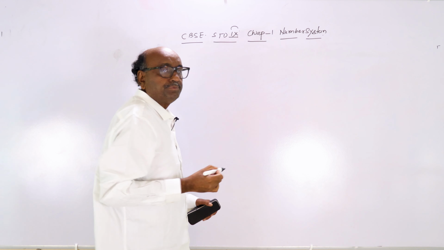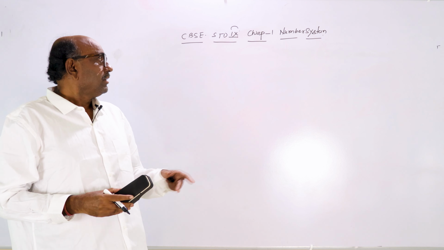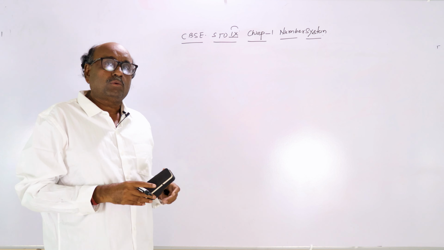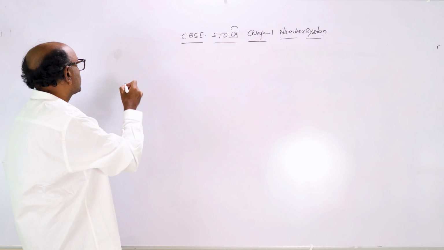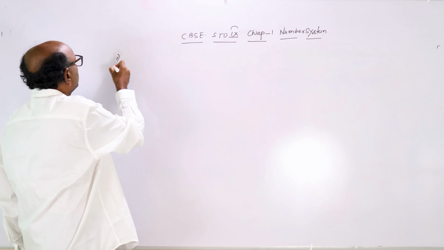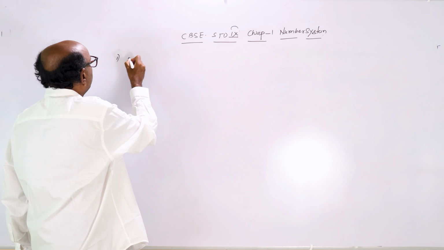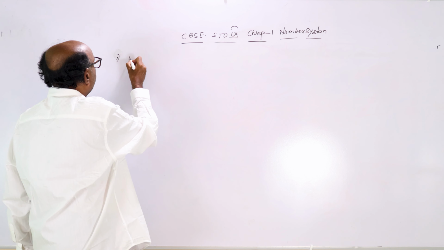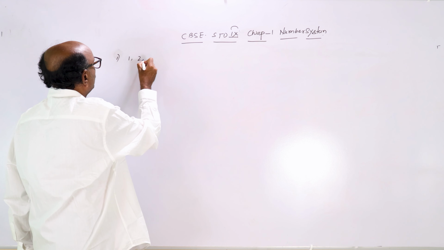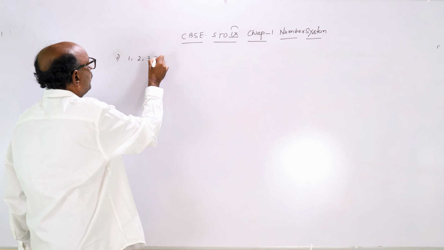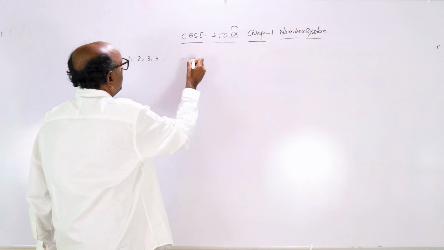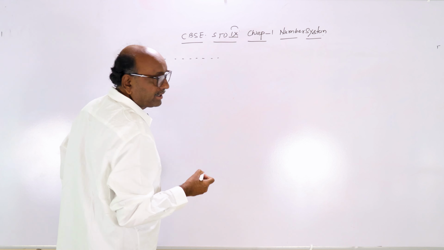So first, see what are natural numbers. 1, 2, 3, 4 onwards till infinite.